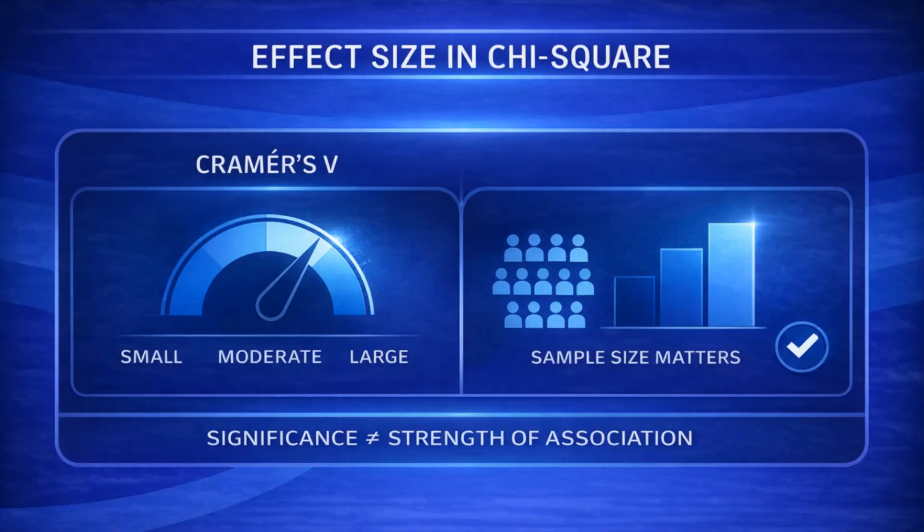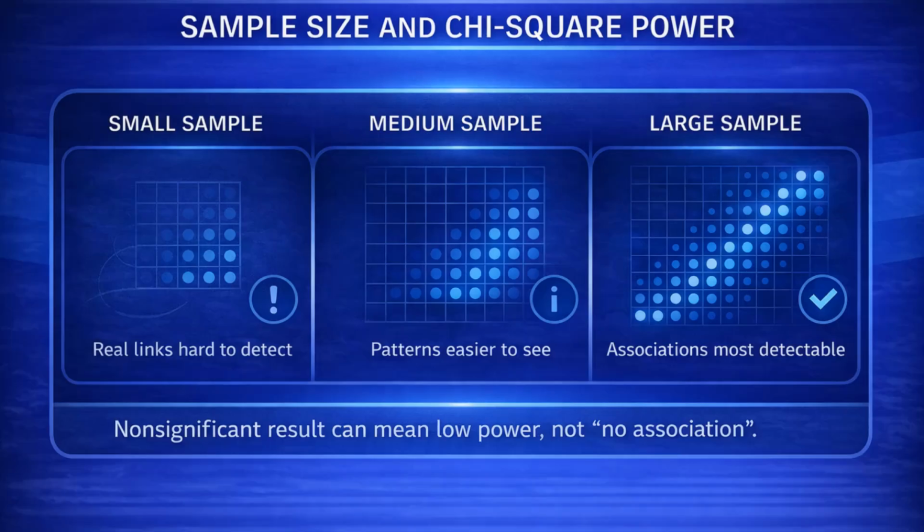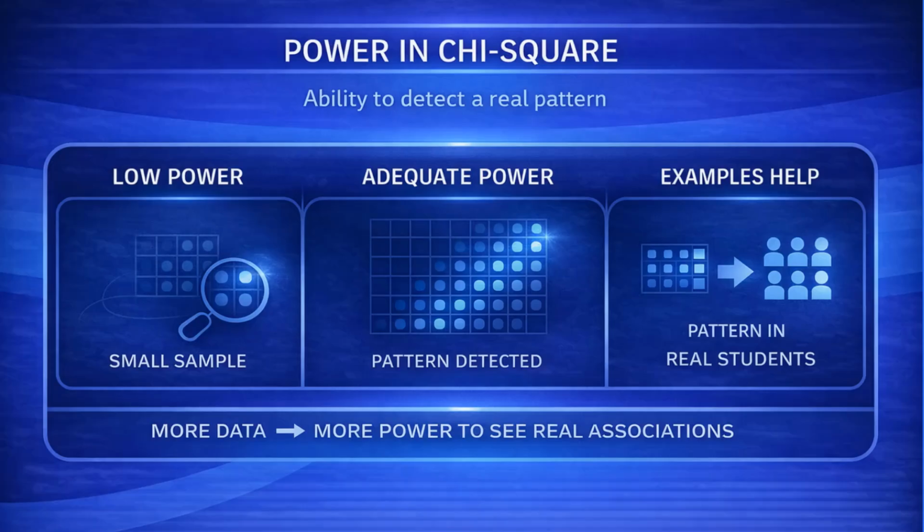Because chi-square relies on counts, sample size plays an important role in interpretation. Very small samples can make it difficult to detect real associations, even when they exist. A non-significant chi-square result may reflect limited power rather than the absence of an association. Power refers to the ability of a study to detect a real pattern when one is present.